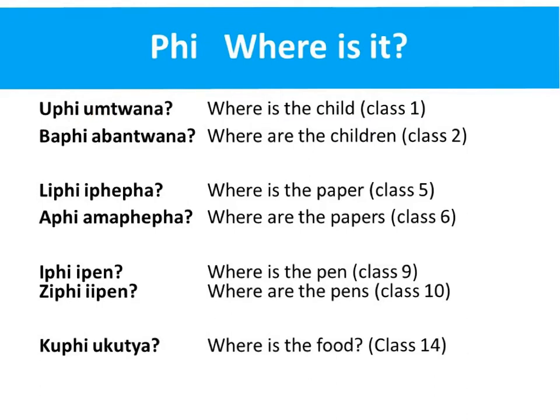I'm in the classroom. Lipi ipepa. Ipepa is a class 5 noun, so that li belongs to ipepa. Api amapepe. Where are the papers? Class 6 noun. Common ones are our class 9 and 10, all our borrowed words. Ipi ipen. So if you're unsure, you can just use ipi for the singular. Or for plurals, zipi ipen. That's z again referring to our class 10 noun. And just another example for a class 14 noun, which is ukutya, which means food. Kupi ukutya, and that ku is the subject concord for class 14.